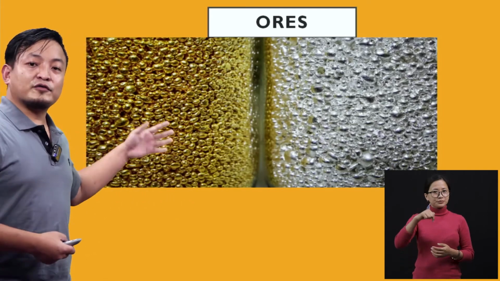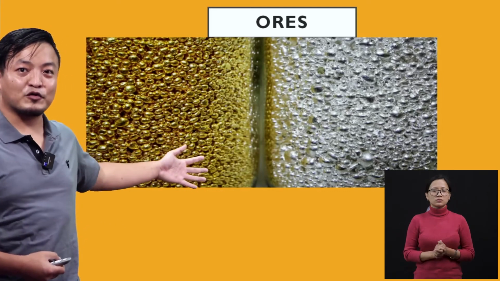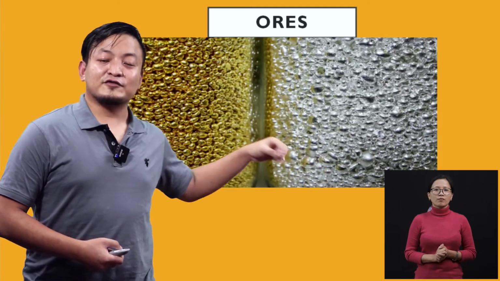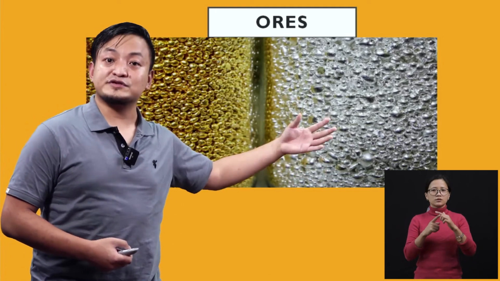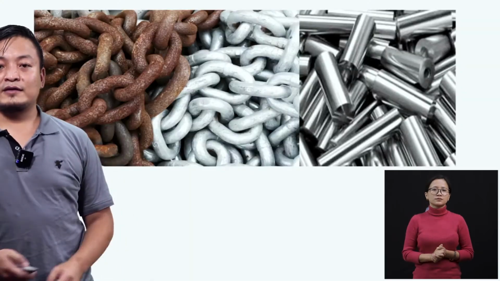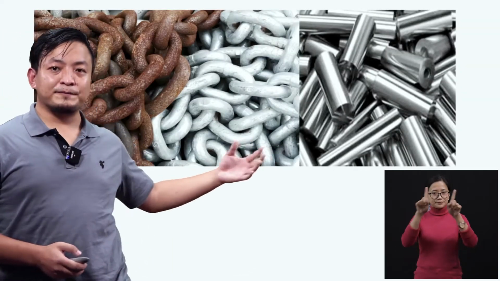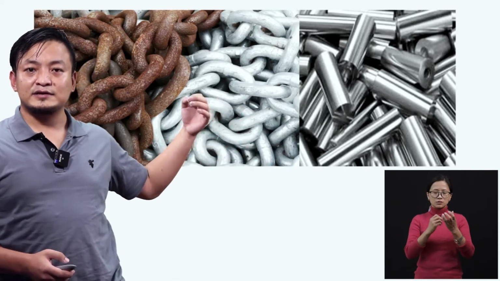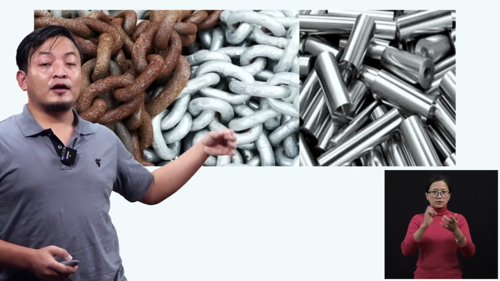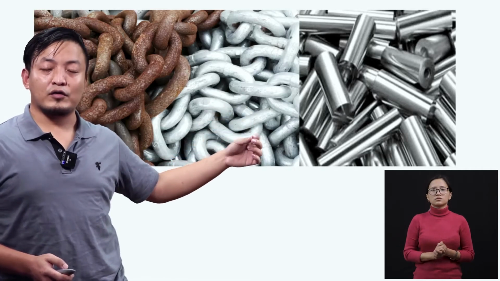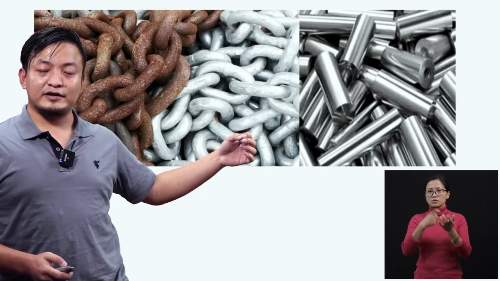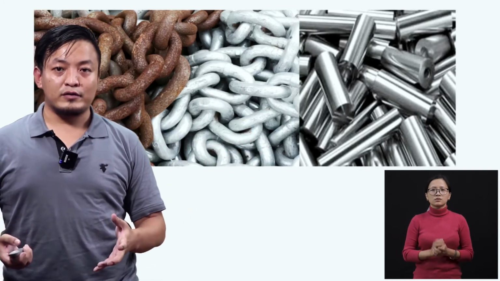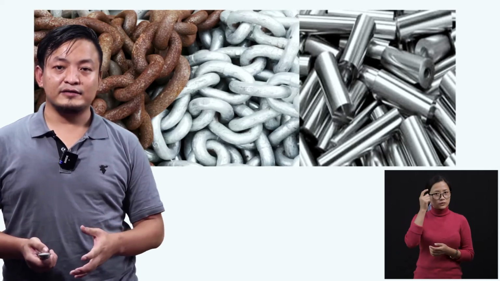Here we have gold. We all like gold, right? We have silver. They are extracted from their ores. Here we also see different types of iron, cobalt, nickel. These are all obtained from their ore. Now I'm sure you are clear with ore, O-R-E, ore.